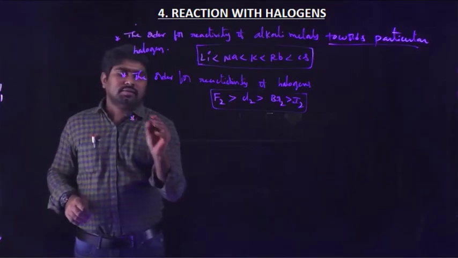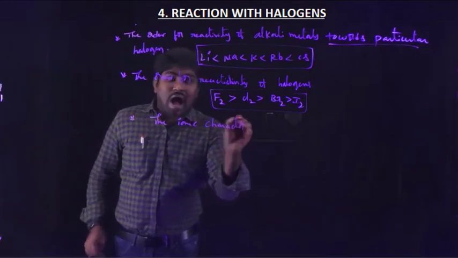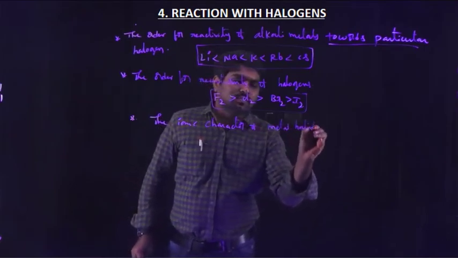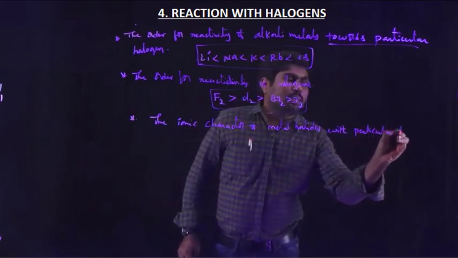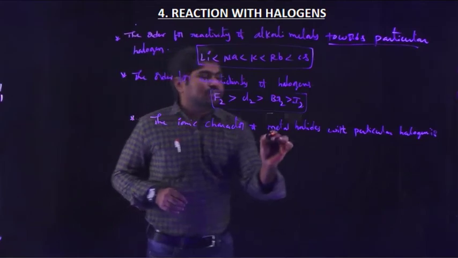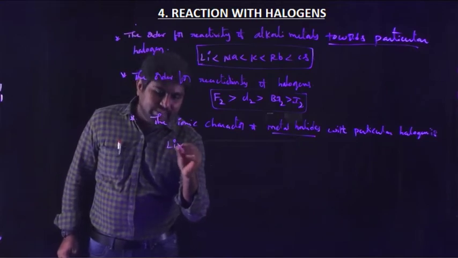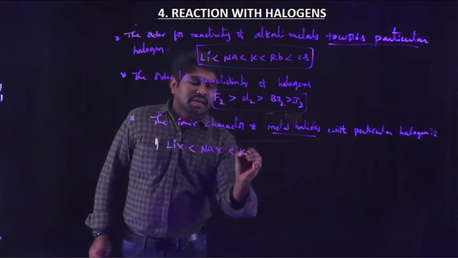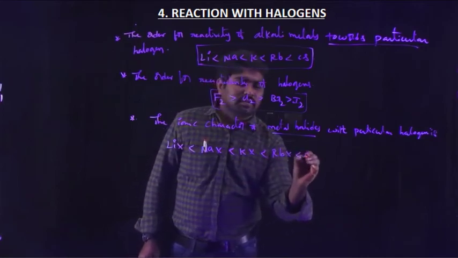Okay, the ionic character of metal halides with a particular halogen is, lithium halide less than sodium halide less than potassium halide less than rubidium halide less than cesium halide.